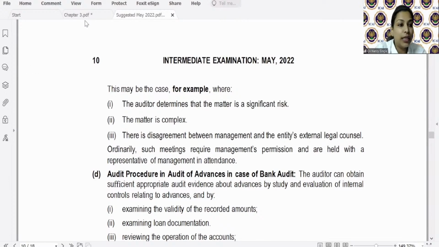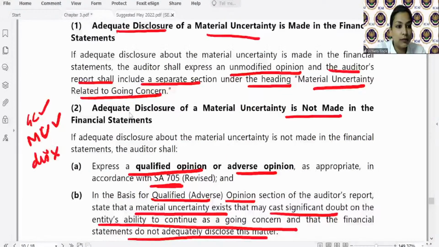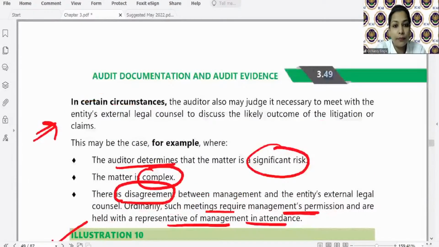Essay 501. Let me just show you the answers. 3.49. So in certain circumstances, the auditor may judge it necessary to meet with the entity's external counsel to discuss the likely outcome of litigation. These cases may be where the auditor determines the matter is a significant risk. The matter is complex and there is disagreement.